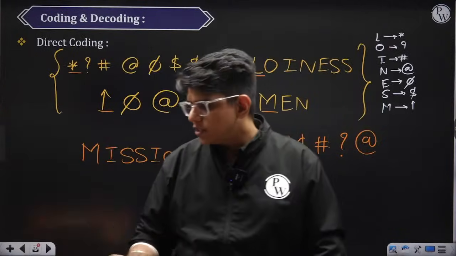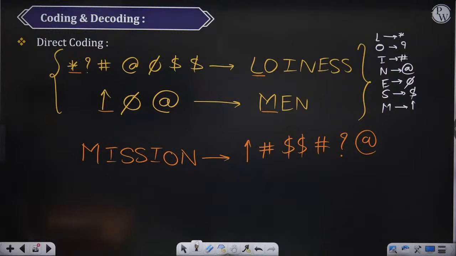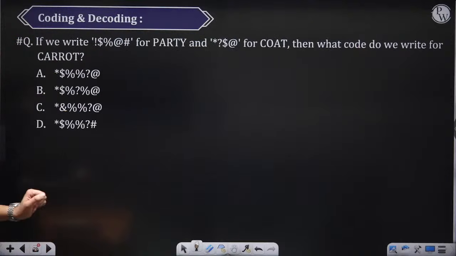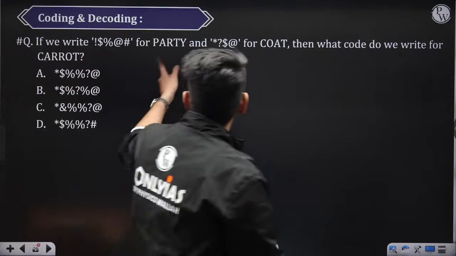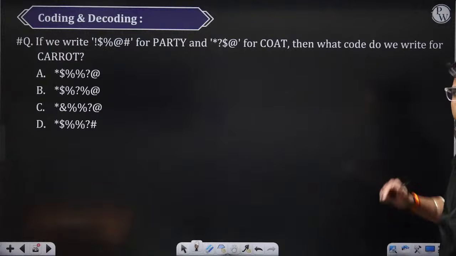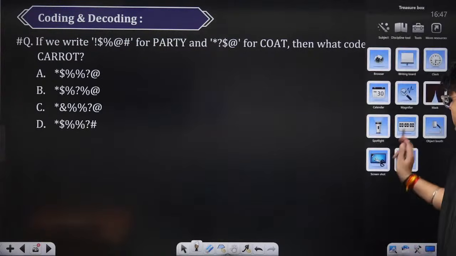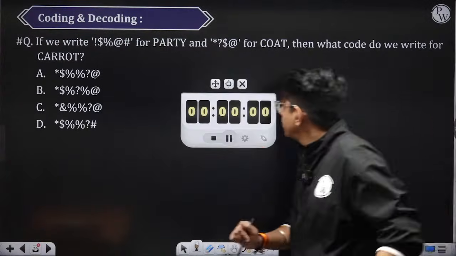There are 2 questions on direct coding. Tell me the answers and then we'll move to the next type of coding. Okay. This is the question. Suppose if we write this for party and this for coat, what is the code for carrot? Option कौन सा होगा? I think 1 minute is sufficient. 1 minute में करो, try करो.